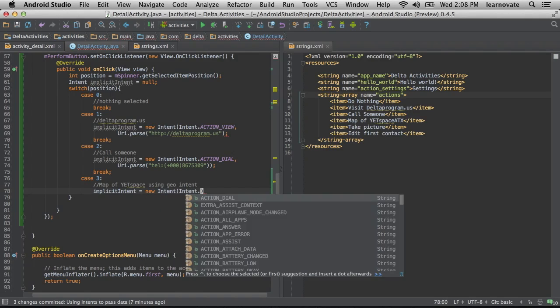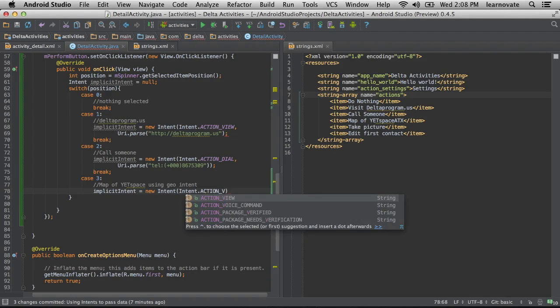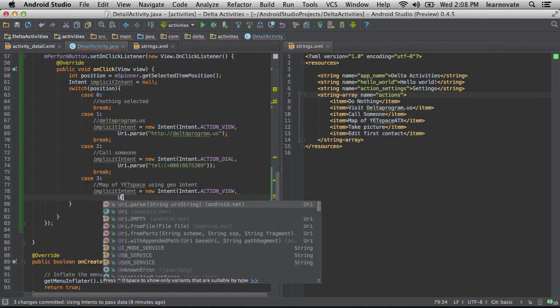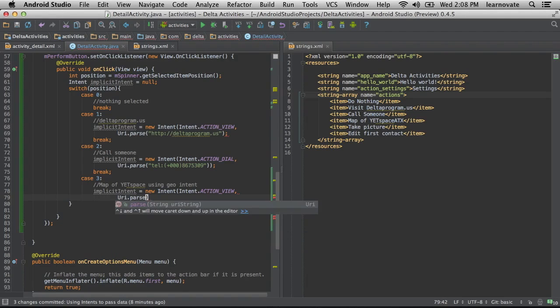And now, this is a really common one because writing your own map application is not always good. There are some real full-featured ones out there. People tend to like their map application. I'm not going to use view or dial. Oh, maybe I am going to use view. Okay, I misspoke. I'm going to use view. And really, we would like to find a map location of YetSpace, since YetSpace is such a happening place.